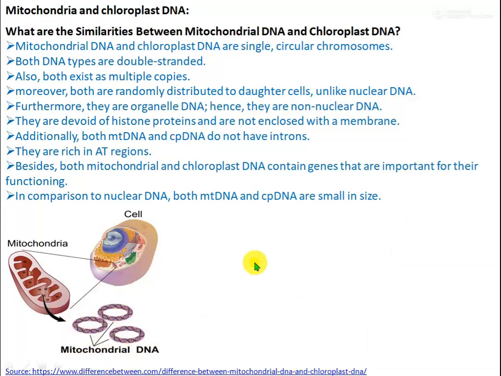What are the similarities between mitochondrial DNA and chloroplast DNA? Mitochondrial DNA and chloroplast DNA each have a single circular chromosome. Both DNAs are double stranded, with multiple copies. Moreover, both are randomly distributed to daughter cells like nuclear DNA. And both the mitochondrial DNA and the chloroplast DNA are small in size, having quite few genes, and there are multiple copies in the cell.